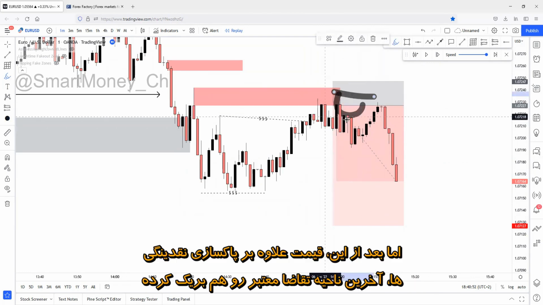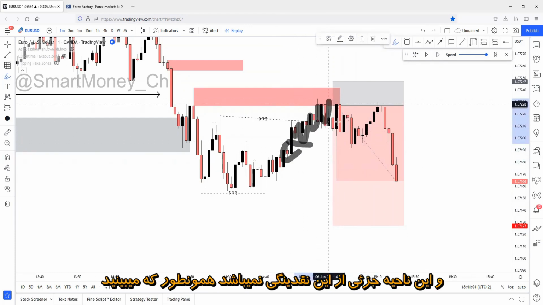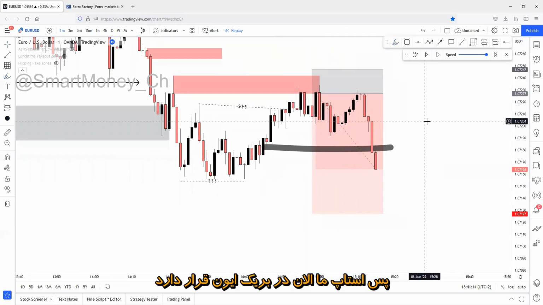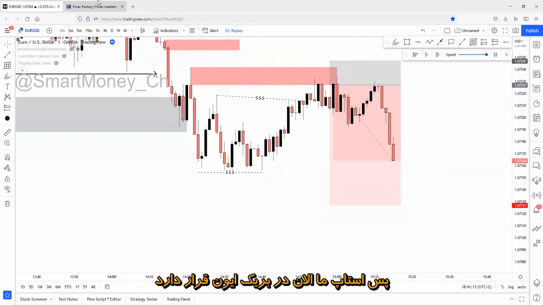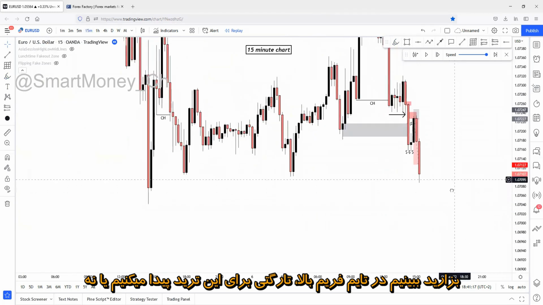But after price not just sweeps the liquidity, but breaks below the last recent valid zone, this was the last recent valid zone, which has created this upside candle, and this zone is part of this liquidity, as you can see. After a break of this zone, I will simply set my stop loss to break even. So our stop loss is running at break even. Let's just see if we can find a good higher time frame target for this trade.